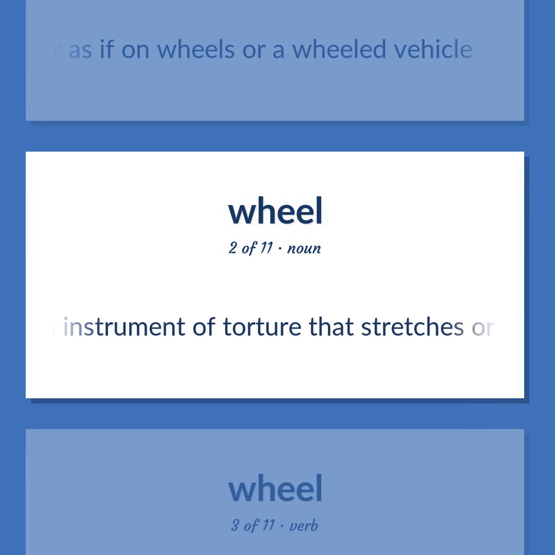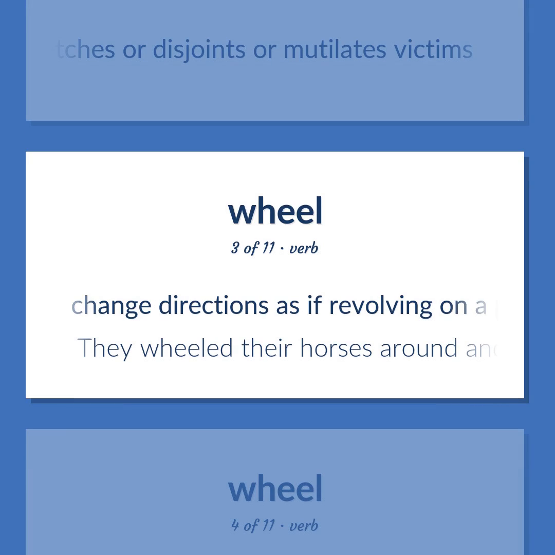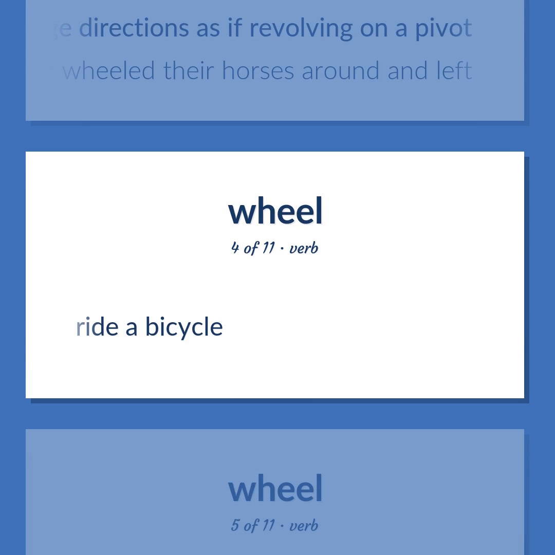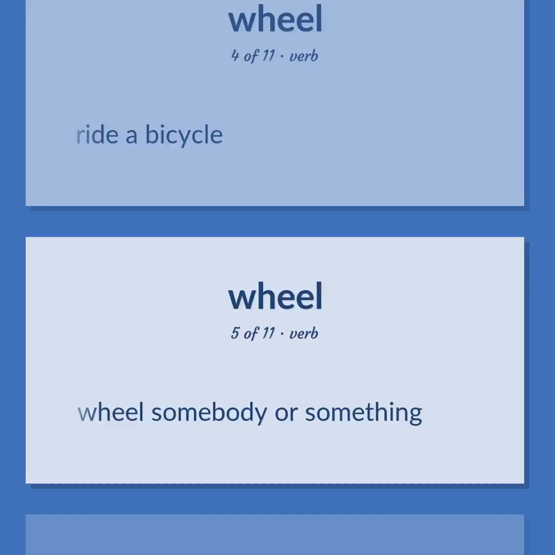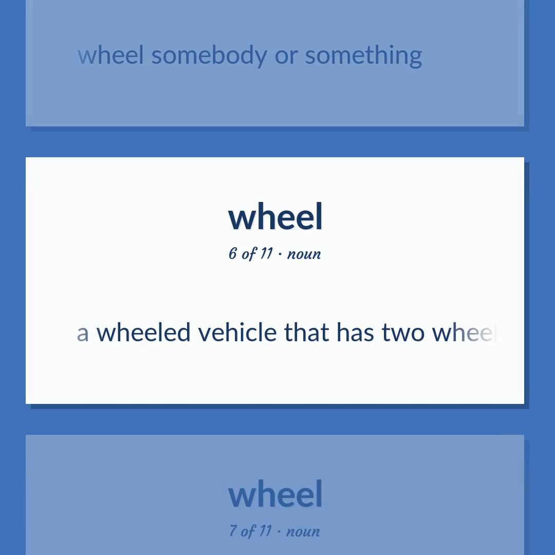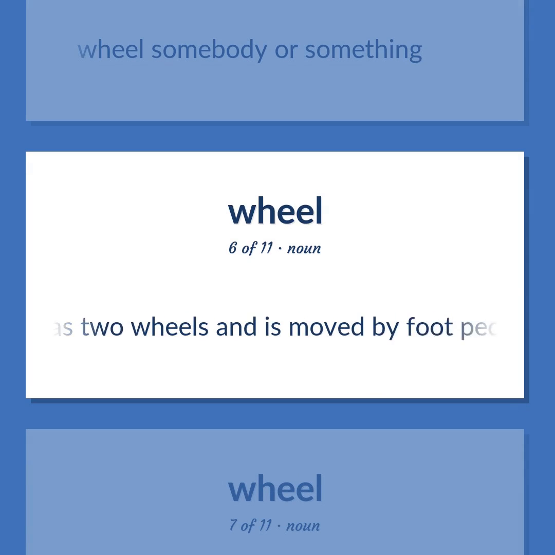An instrument of torture that stretches or disjoints or mutilates victims. Change directions as if revolving on a pivot. They wheeled their horses around and left. Ride a bicycle. Wheel somebody or something. A wheeled vehicle that has two wheels and is moved by foot pedals.